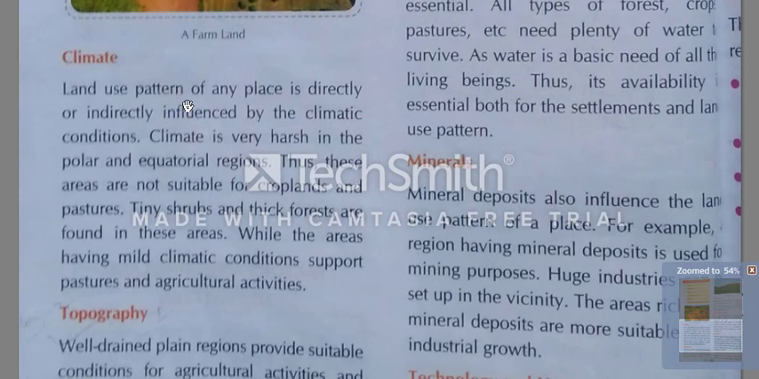Land use pattern of any place is directly or indirectly influenced by the climatic condition. Land use pattern means how we will use the land. It is in fact affected by the climate. Which type of climate is there, what the climatic condition is, also influences the land use pattern. According to climate, people use the land.